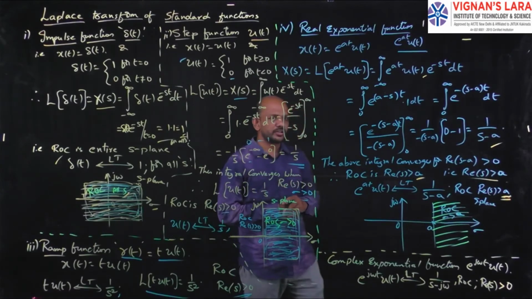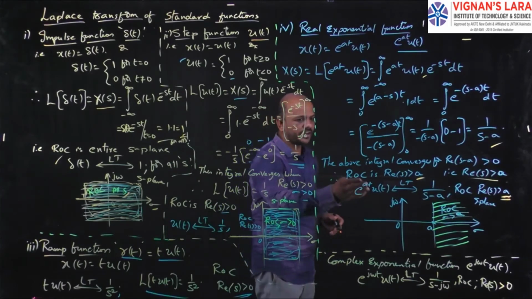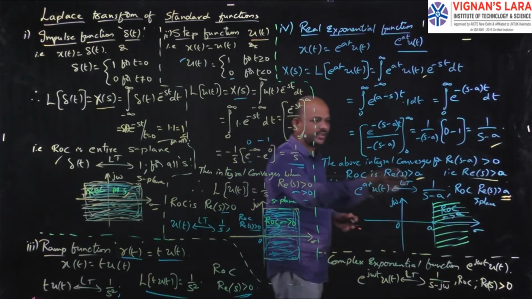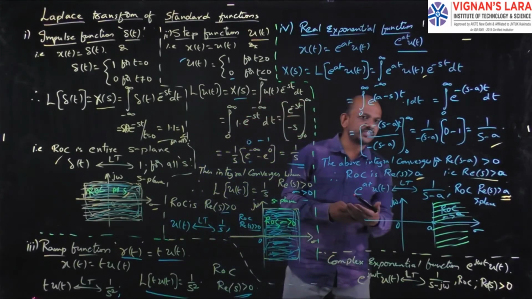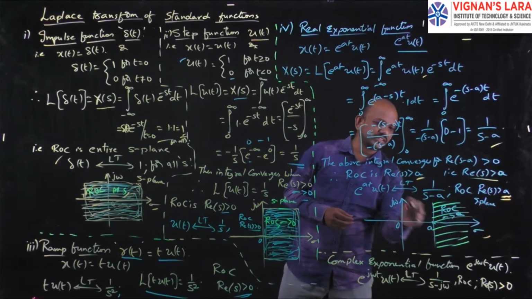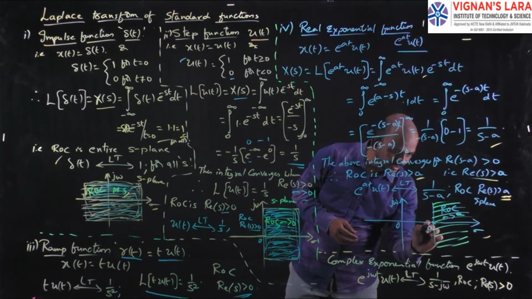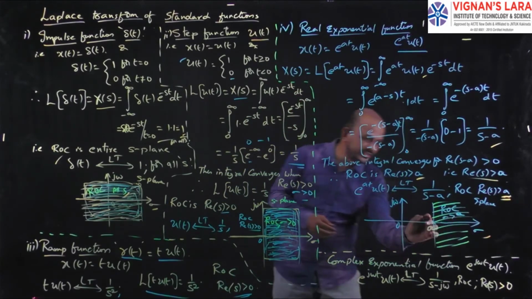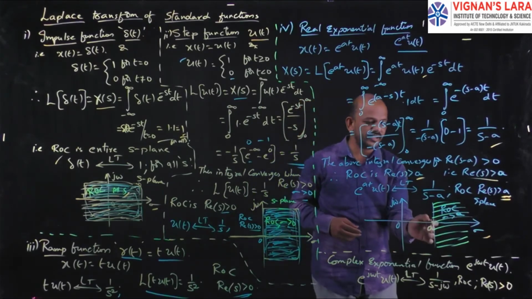Okay. Now finally I can conclude that e power at into u of t has Laplace transform 1 by s minus a. If you want to represent the s plane, sigma is on the x-axis and j omega on the y-axis, and the value a is somewhere here, that is, sigma equal to a. The pole a is here.